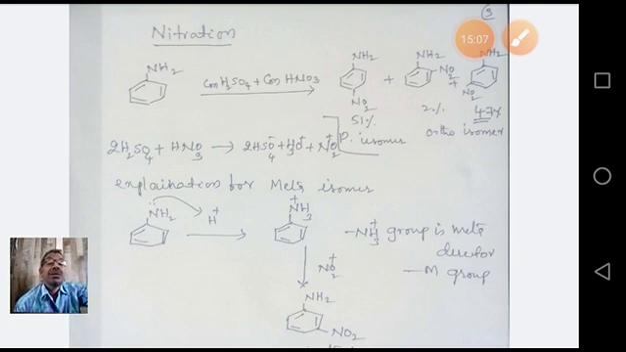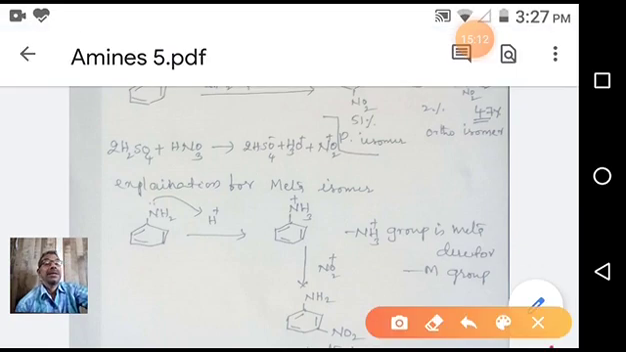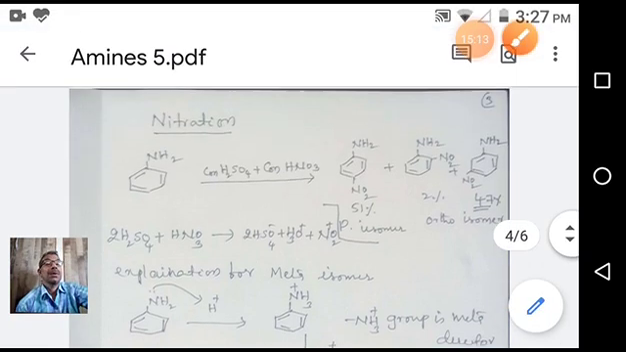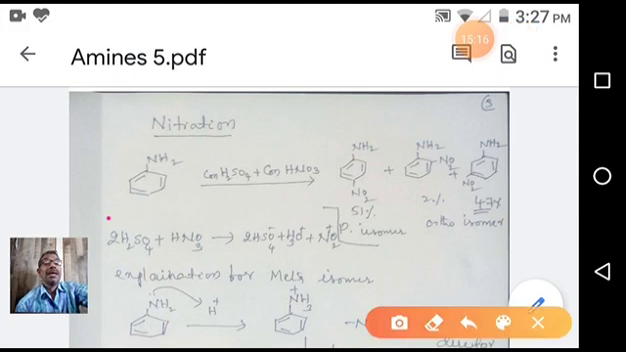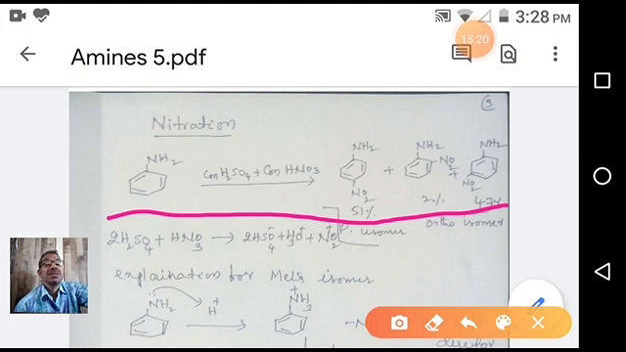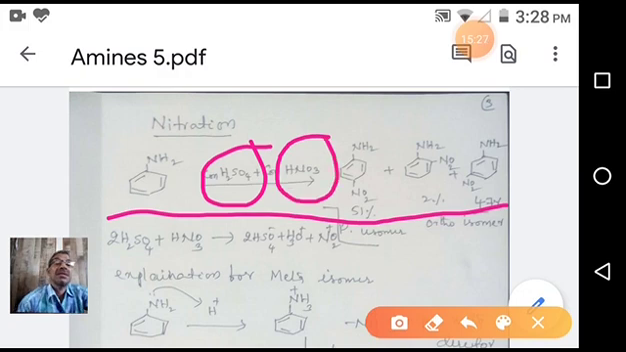Now when you see aniline on nitration, what is this mixture of concentrated sulfuric acid and concentrated nitric acid? This is known as the nitration mixture. This nitration mixture provides the required electrophile, the nitronium ion.